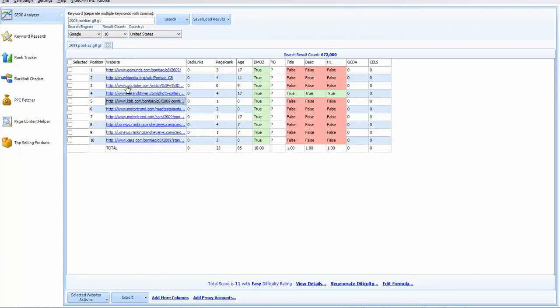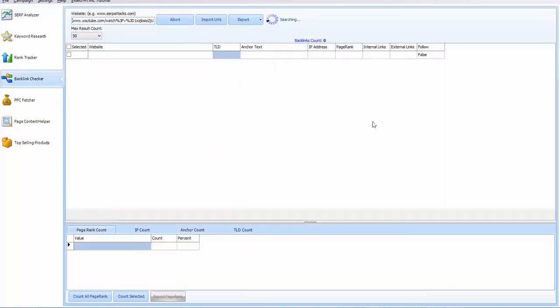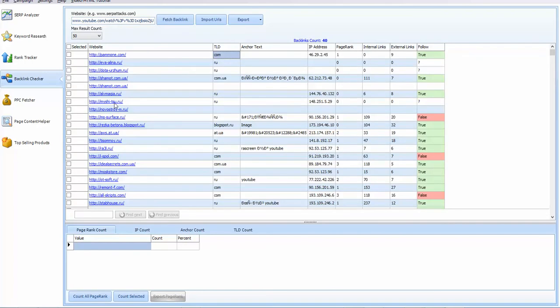So we might go ahead and see what backlinks this particular video has. So I'm going to check that and do the same thing. I'm going to send that to my backlink checker and check out what backlinks that particular YouTube video has. You can see some of the backlinks this video has, and it's really not any that I want to mess with.